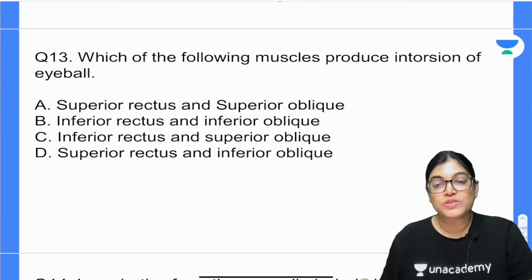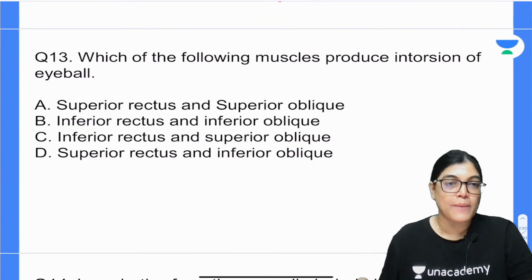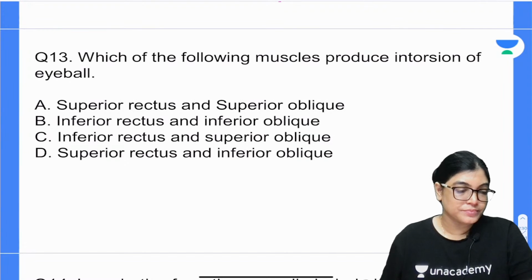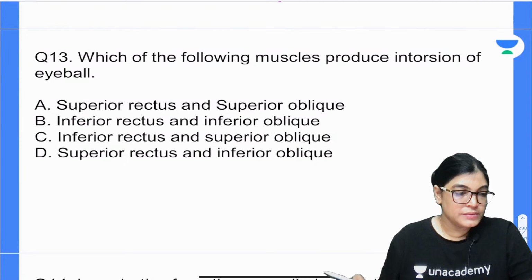Extraocular muscle action is very important for FMG aspirants and the examination. You should know the action of each and every extraocular muscle.